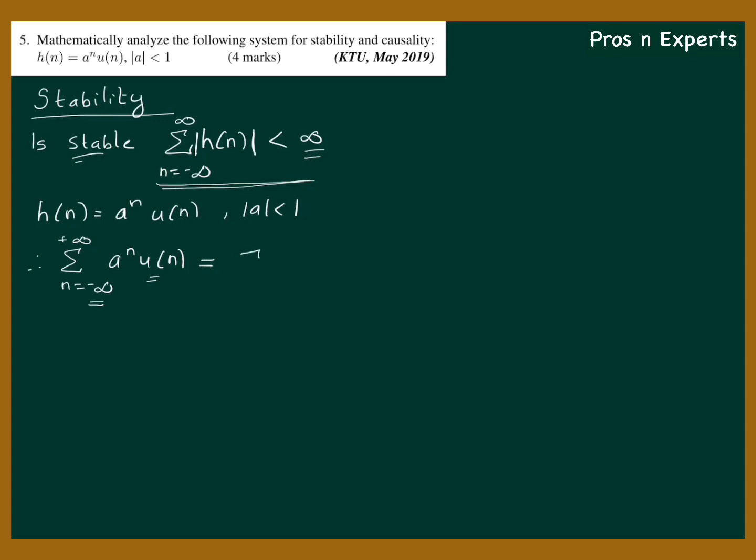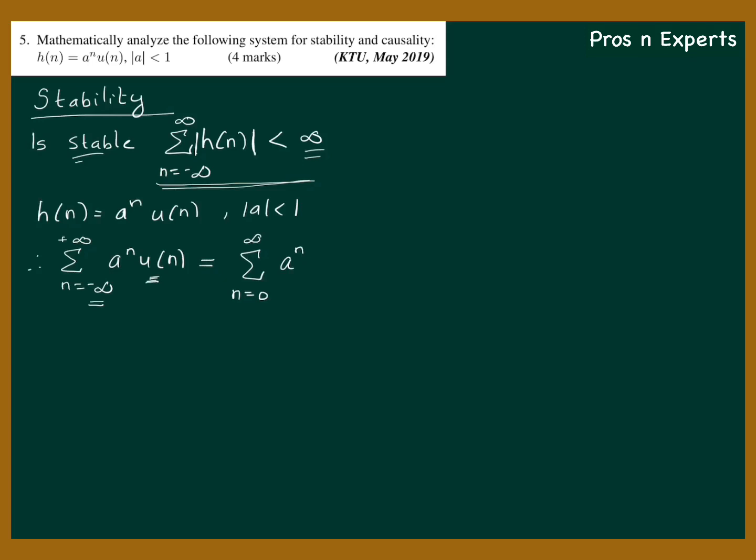So this can be reduced to sigma n equal to 0 to infinity a raised to n. Since the signal is multiplied by u of n, it exists only on the positive n axis.